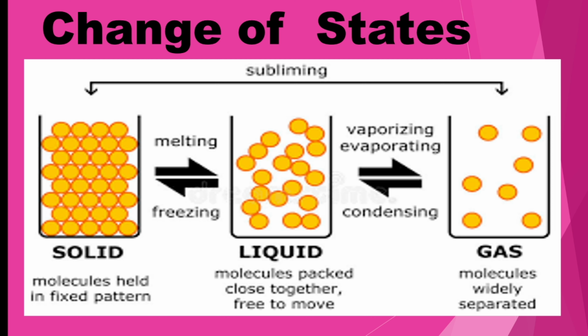It's written here: condensation. Now again, liquid to solid. When we cool a liquid, it changes to solid form. So when water changes to ice on cooling, the process by which a liquid changes to solid is called freezing. So this is how matter changes from one state to another.